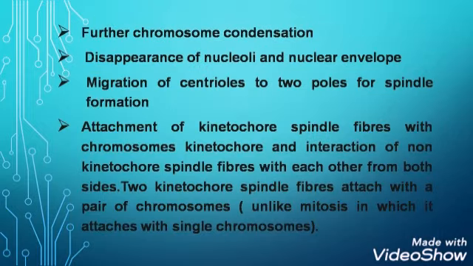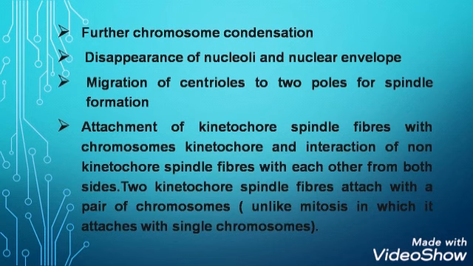That is further chromosome condensation, disappearance of nucleoli and nuclear envelope, migration of centrioles to two opposite poles for spindle formation, and next is attachment of kinetochore spindle fibers with chromosome kinetochore and interaction of non-kinetochore spindle fibers with each other from both sides. It means that kinetochore spindle fibers will attach with the kinetochore, that is protein which is present at the centromere, and non-kinetochore will attach with each other from both sides.